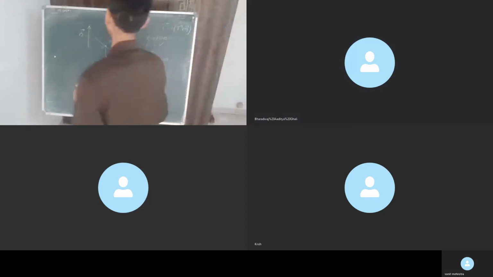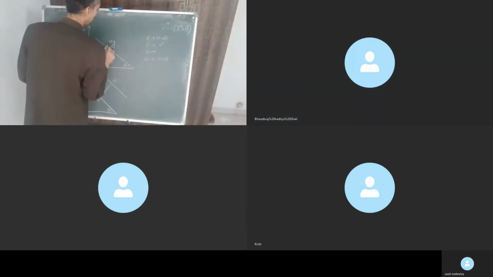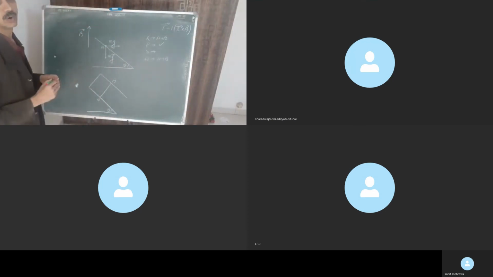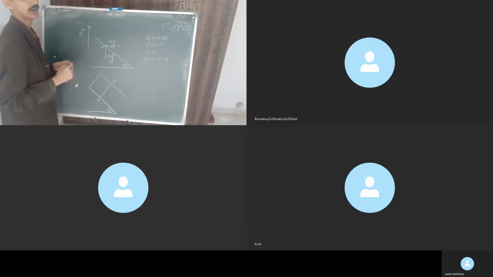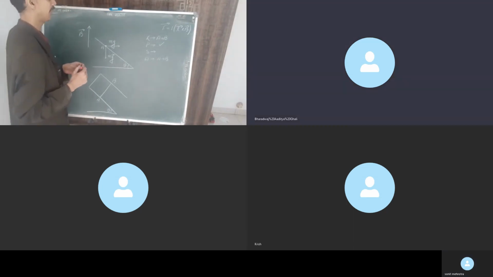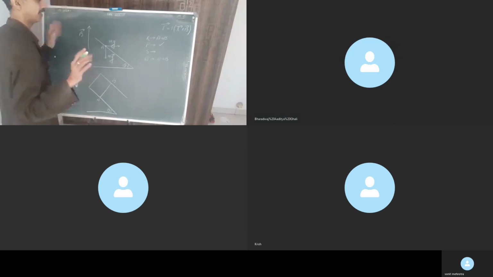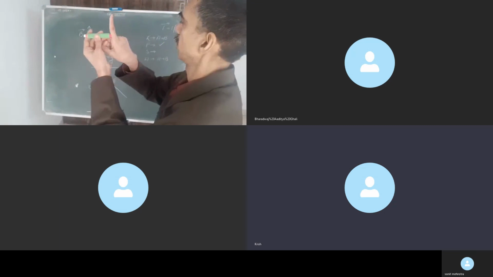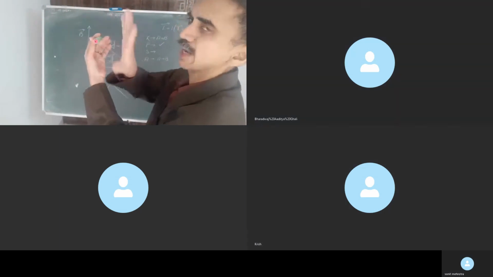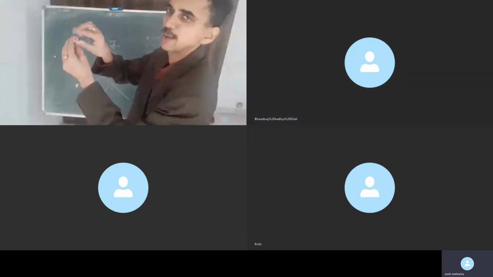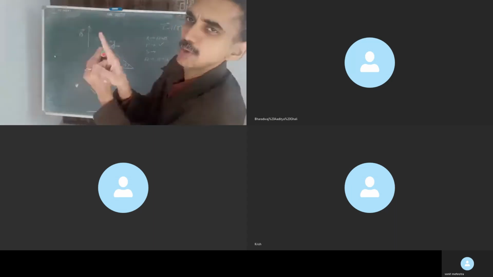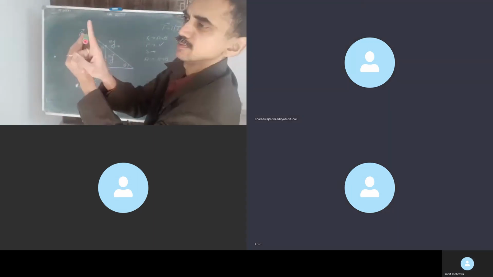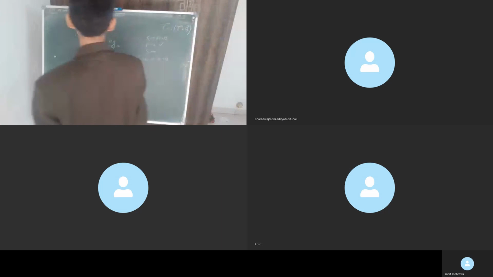If L cross B is right there, then you are adding to the woes of the conductor. Tell me, how did you add to the woes of the conductor? Anyway, L and B are at 90 degrees. The conductor will start moving downward. L and B, the angle is 90 degrees. Wherever you place it on the inclined plane, the angle between L and B will be 90 degrees, right? Yes, sir. So that is 90.